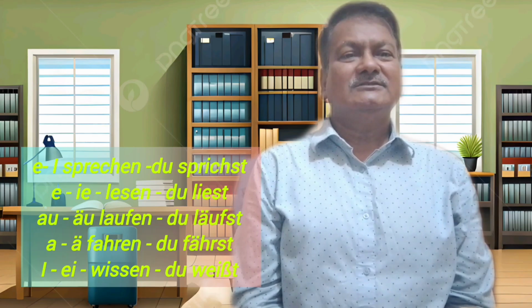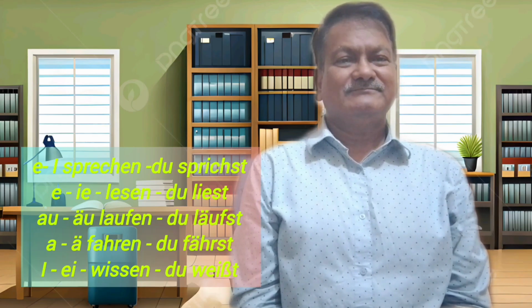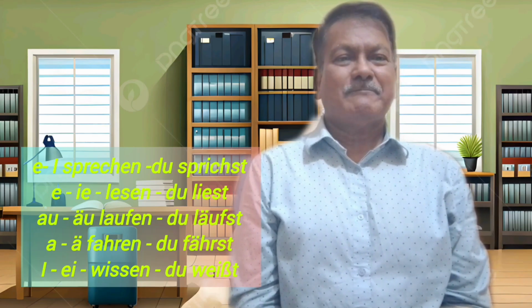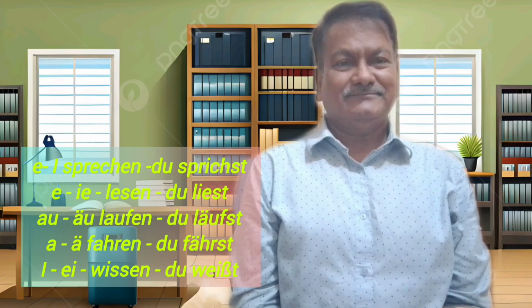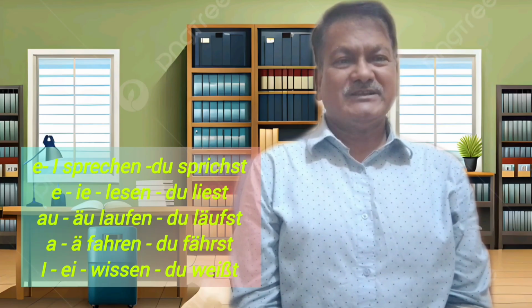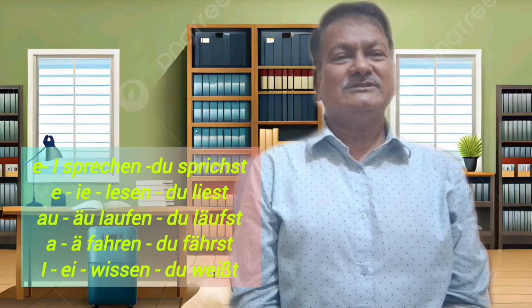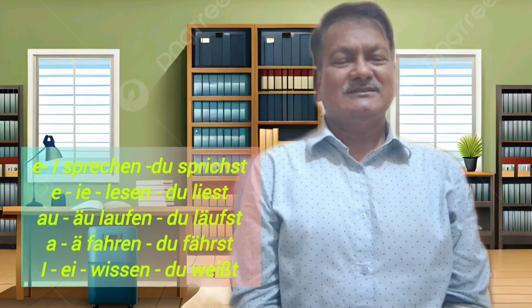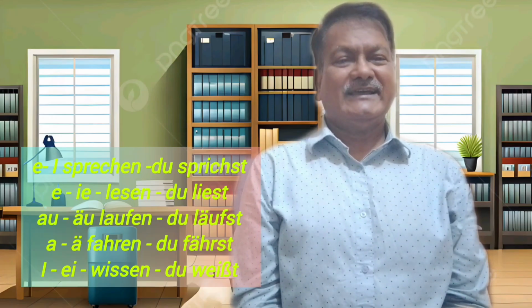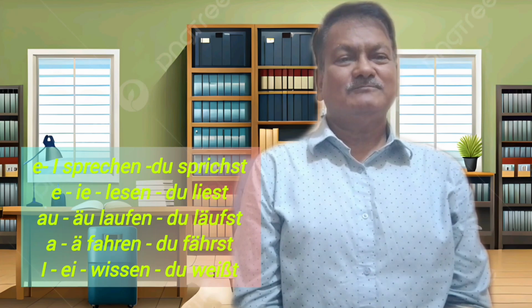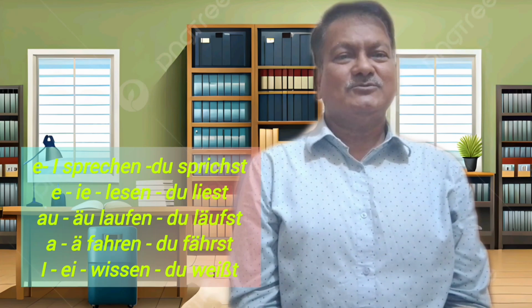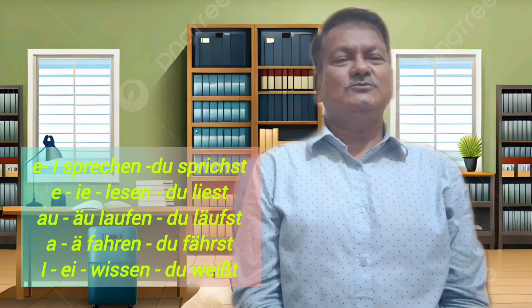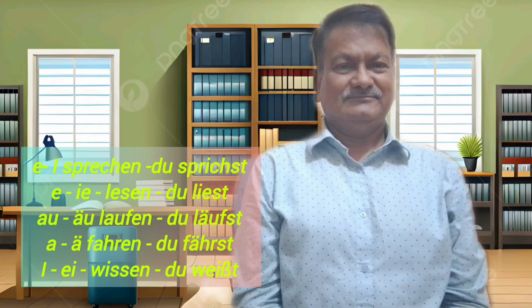First of all, we can take a group: E changes into I. Example, sprechen, du sprichst. Next group, E changes into IE. Listen to read, lesen, du liest.